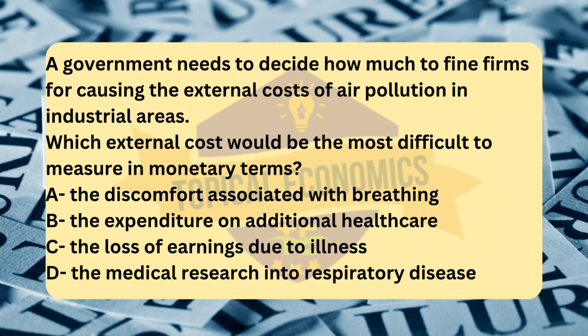Moving to question number 34. A government needs to decide how much to fine firms for causing the external costs of air pollution in industrial areas. Which external cost would be the most difficult to measure in monetary terms? A. The discomfort associated with breathing. B. The expenditure on additional healthcare. C. The loss of earnings due to illness. D. The medical research into respiratory disease. Reference, 2017 October, November version 1.